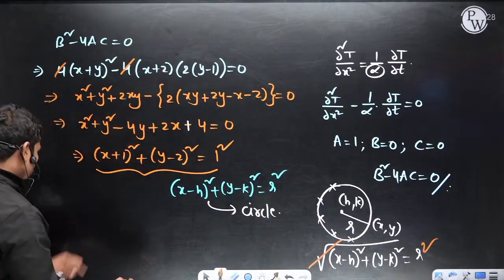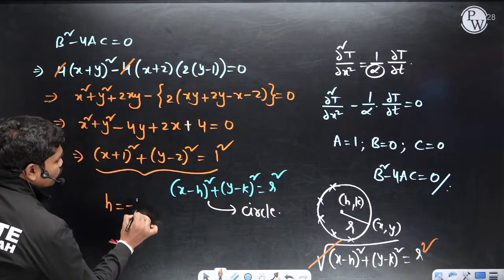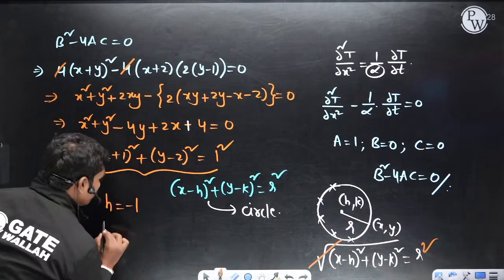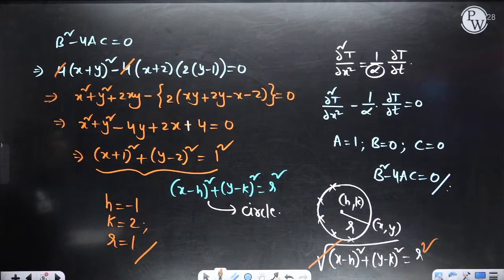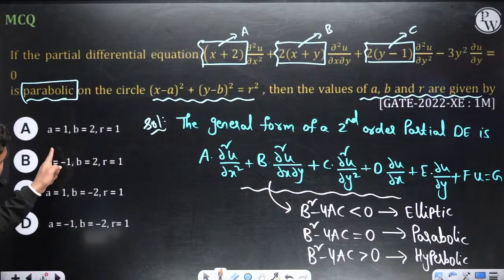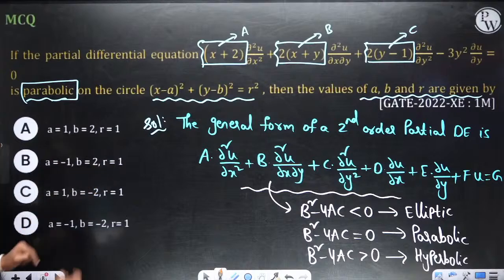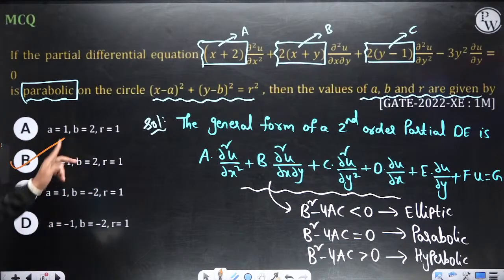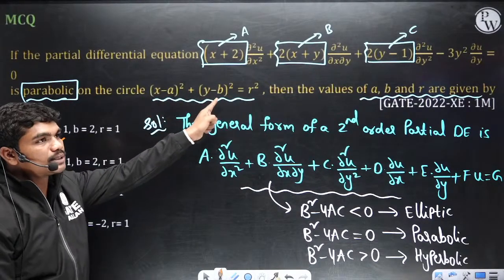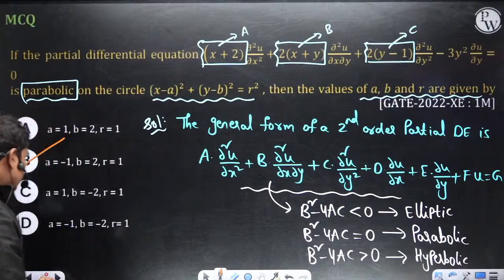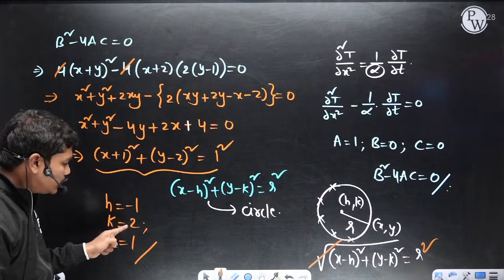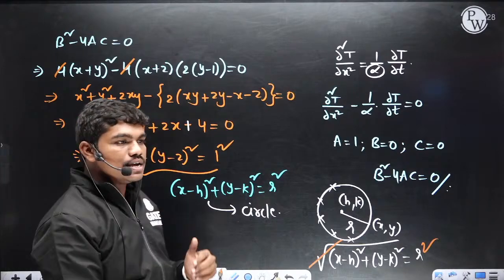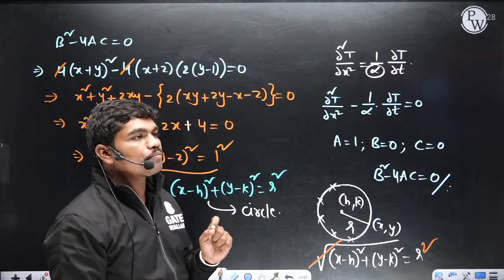So from this, what is the value of h? Minus 1, k is 2 and r is 1 actually here. Okay, so minus 1, 2 and 1 here. Clear? So that's why, if you see minus 1, 2, 1, option B is the correct answer. Because it's given (x minus a) whole square plus (y minus b) whole square is equal to r square. So that's why a is equal to minus 1, b is equal to 2 and small r is equal to 1. Minus 1, 2, 1. So that's why option B is the correct answer in this case. Clear?